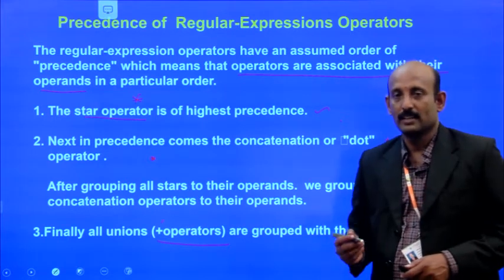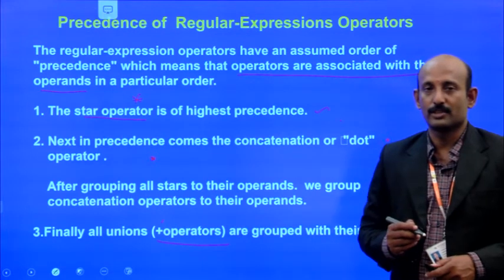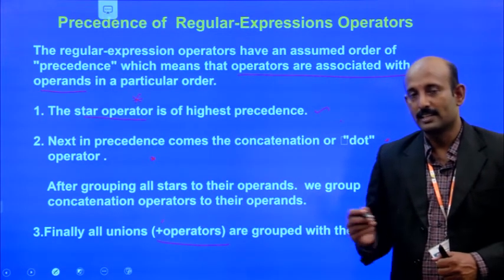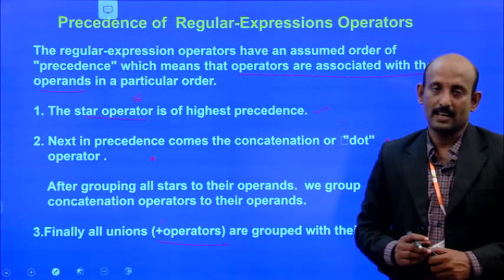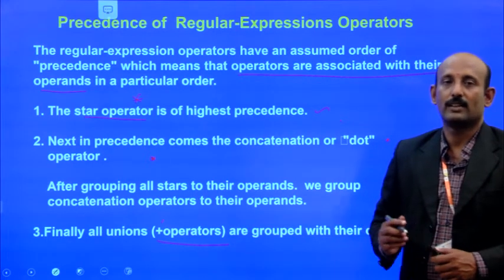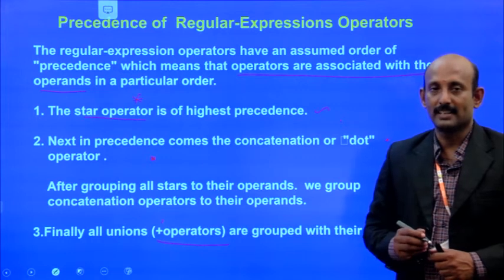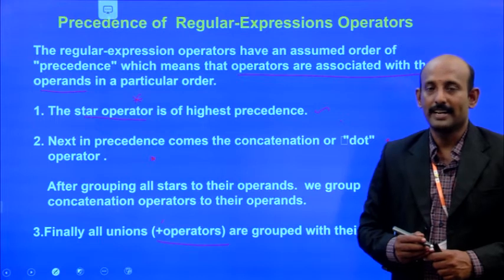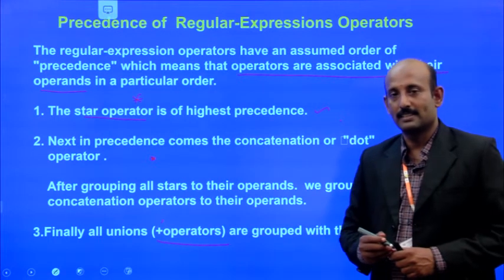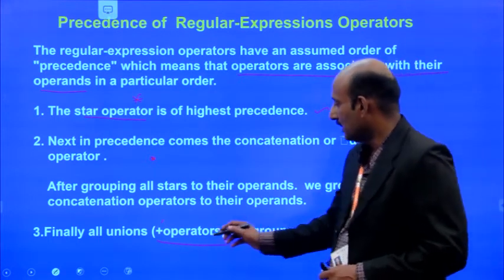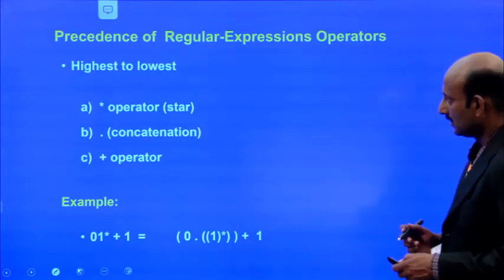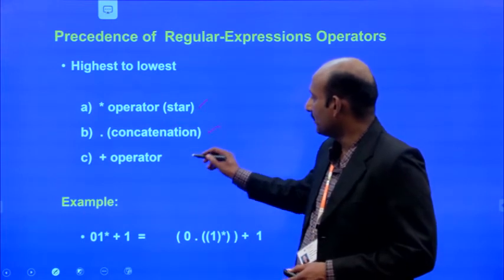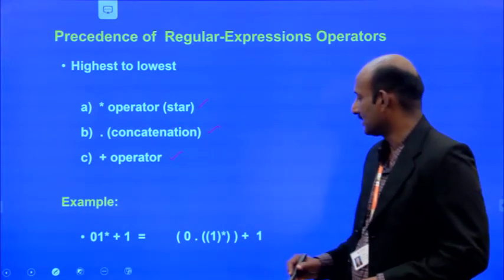I repeat: the highest precedence goes to the closure, the Kleene closure or star, the second highest priority is concatenation, and the third priority goes to the plus operator.